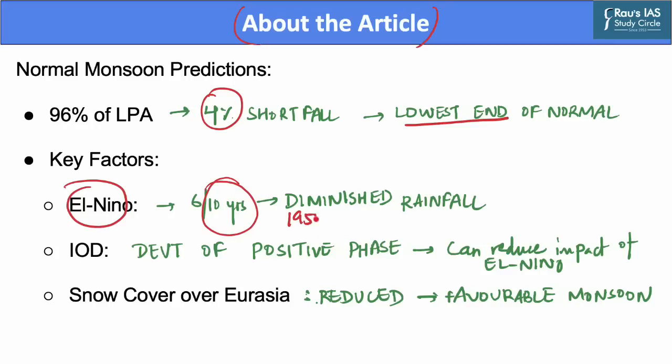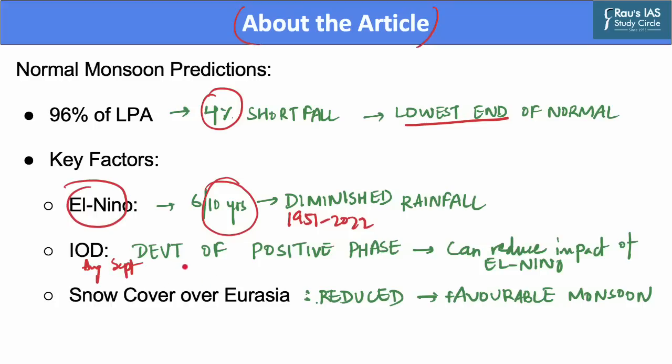From 1951 to 2022, there have been 15 El Nino years. In 2015, the last strong El Nino year, the monsoon rainfall deficit was 14%, whereas 2018, which was a weaker El Nino year, saw a dip of 7.4%. Experts say that while El Nino conditions are imminent, there are factors that may blunt its impact. First is that El Nino is only likely to begin in the second half of the monsoon, that is in the months of August and September.